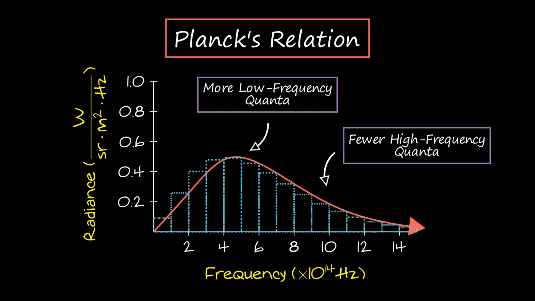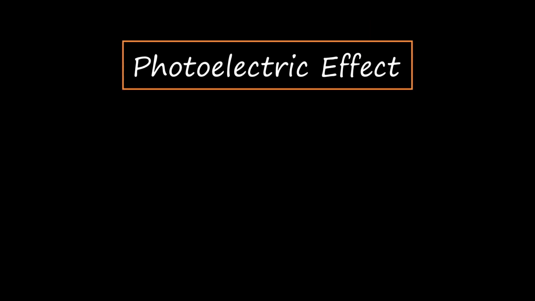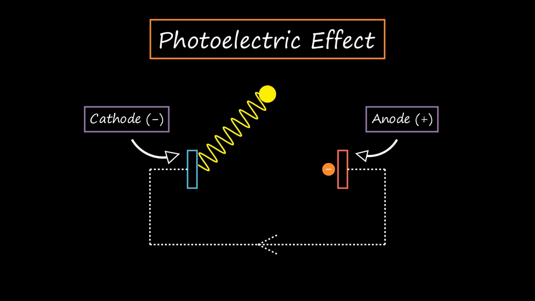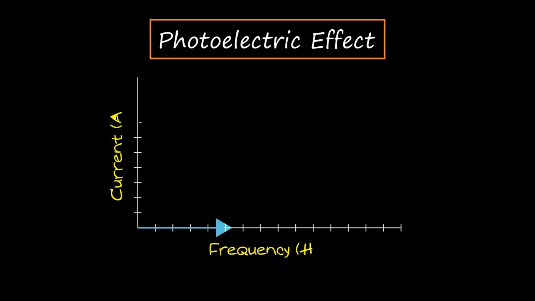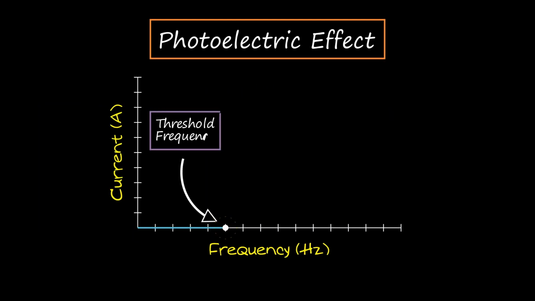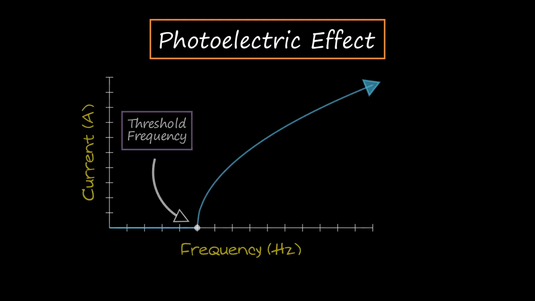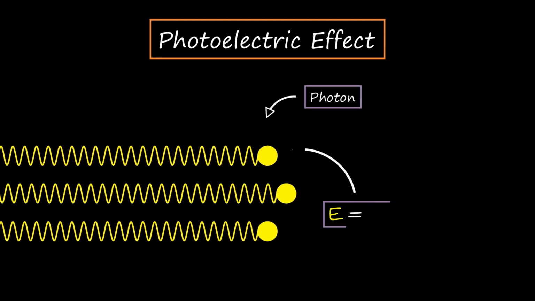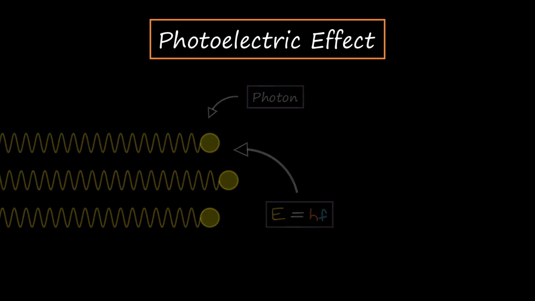In 1905, Albert Einstein built on Planck's work to explain the photoelectric effect. The effect occurs when light hits metal, causing electrons to be released and creating a current. Surprisingly, no current is produced until the incident light has a certain threshold frequency. Einstein proposed that light was carried by photons. Each photon has a discrete amount of energy modeled using Planck's equation.